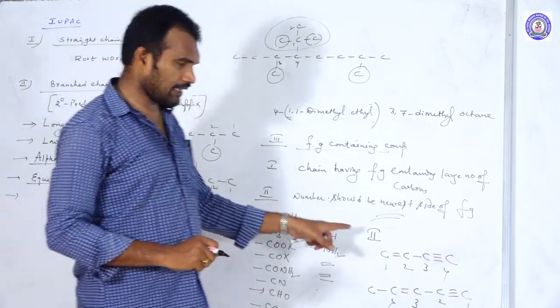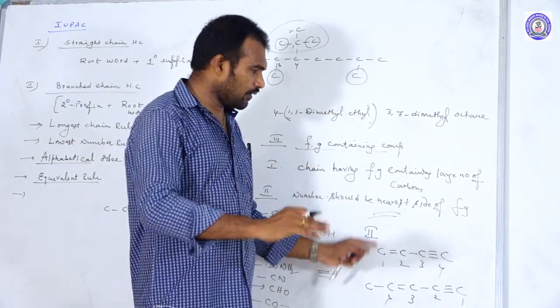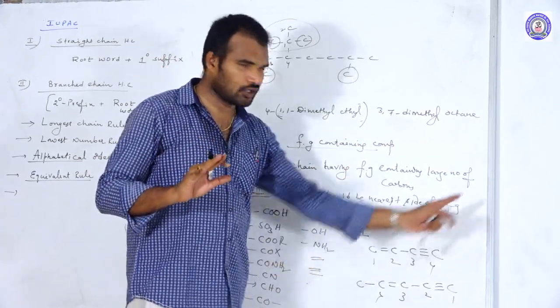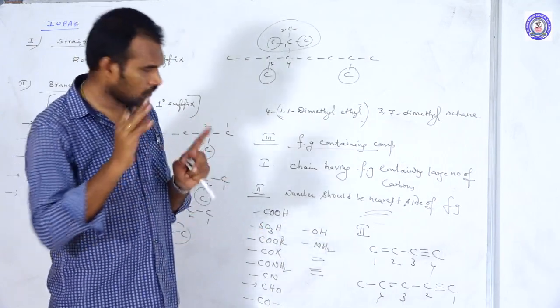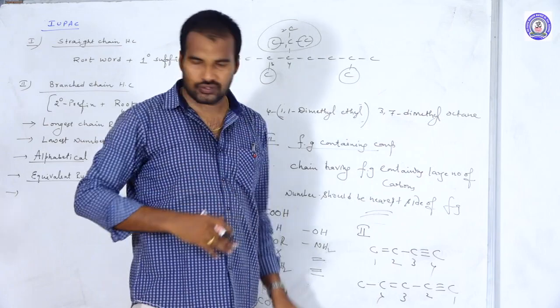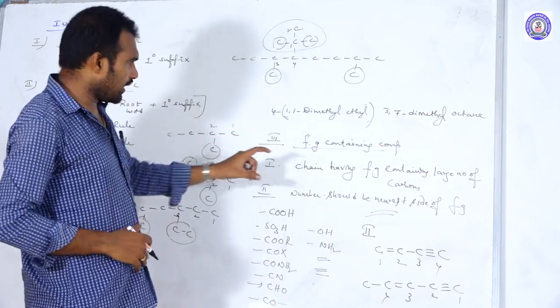Understood? I think it is clear. If both the double bond and triple bond are terminals, follow the priority rule and start numbering from the double bond onwards. If they both are not terminal, then follow the lowest number. So this is about the functional group containing compounds.